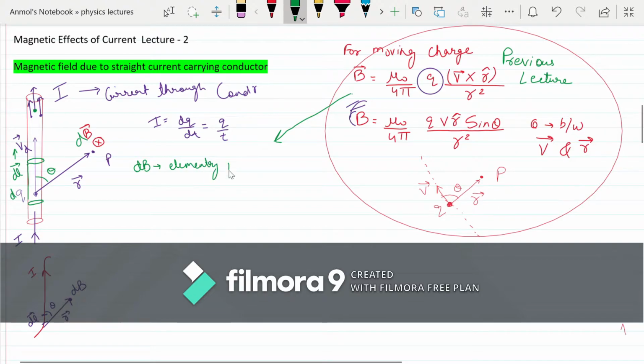Elementary magnetic field due to charge in how much section? A dq charge. This much section contains some charges. That charge is dq. What is the length? In how much length of the conductor? This is also elementary length.